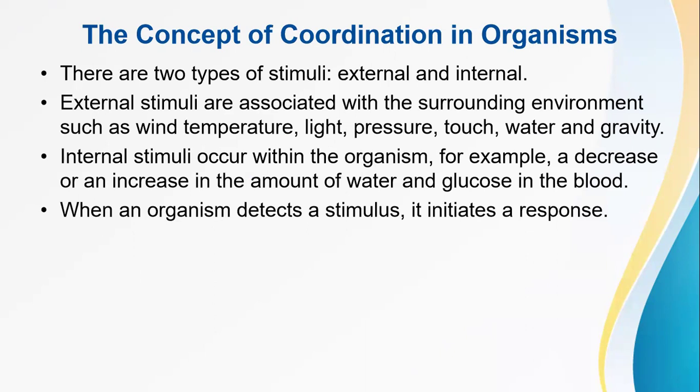There are two main types of stimuli, external and internal. External stimuli are associated with the surrounding environment, such as wind, temperature, light, pressure, touch, water, and gravity. Internal stimuli occur within the organism. For example, an increase or decrease in the amount of water or glucose in the blood.